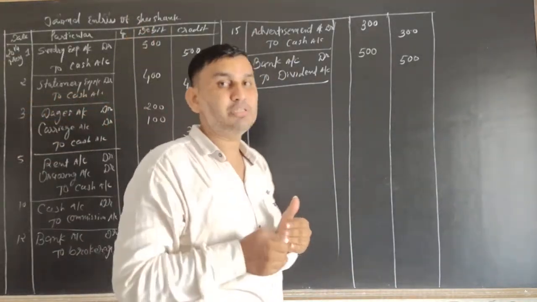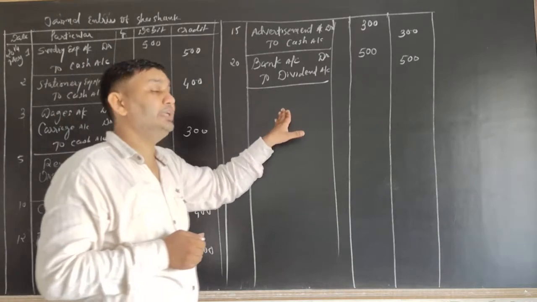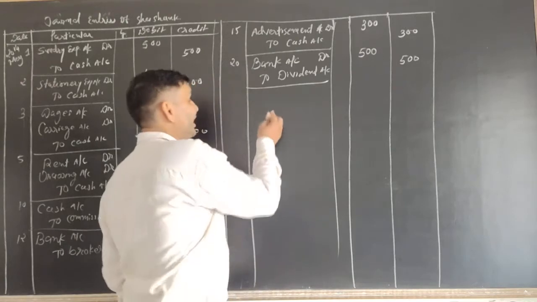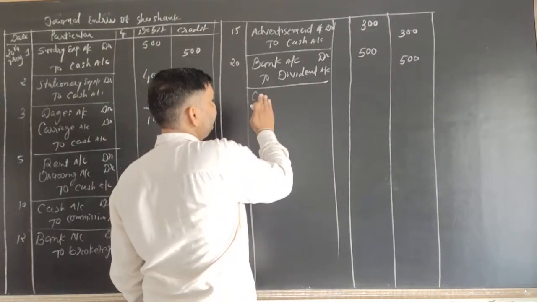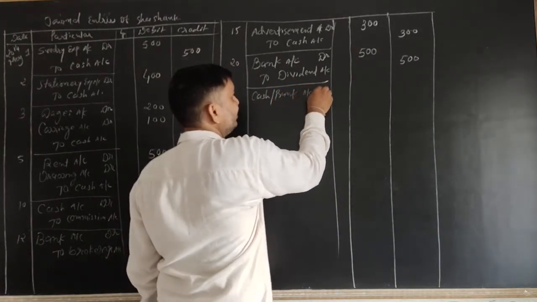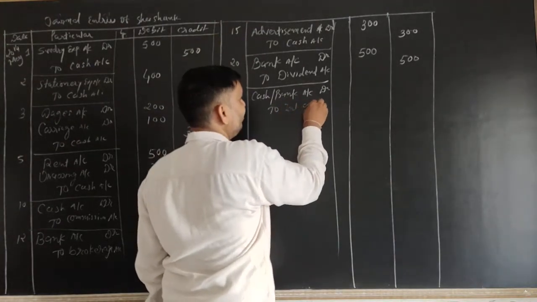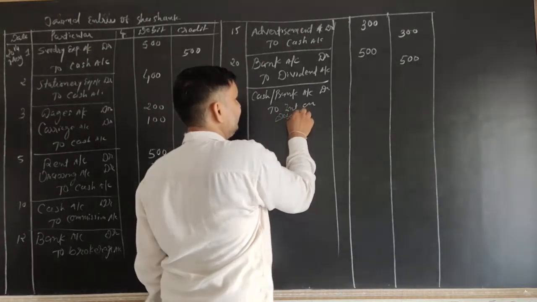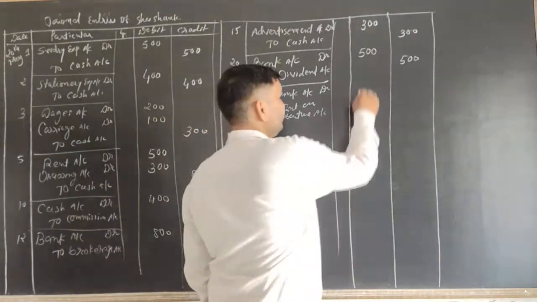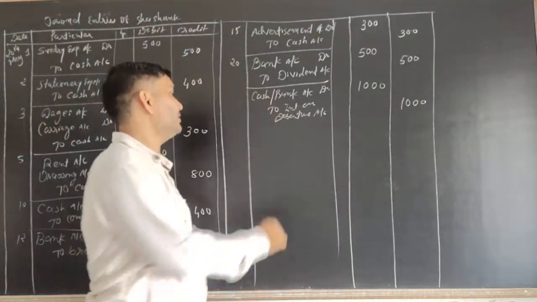So from the viewpoint of Shashank, the interest is received by Shashank and it is income for Shashank, and the interest is paid by SR company. So cash or bank account comes in. Normally interest is also paid through bank. So bank account is debited to interest account, interest on debenture account. The amount of interest is 1000 rupees. So 1000 rupees, cash or bank balance increases, and interest is our income.